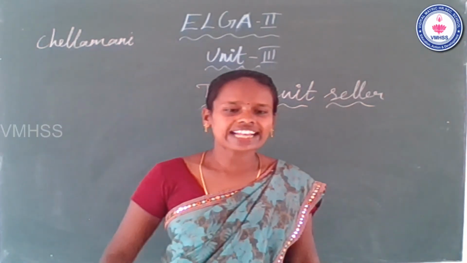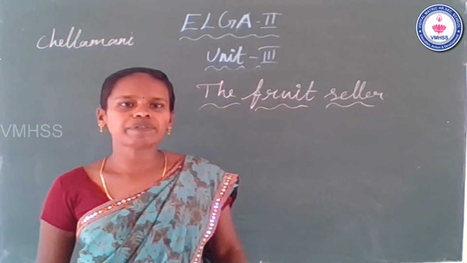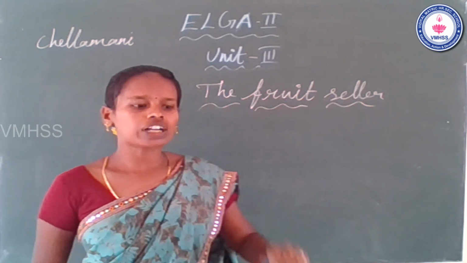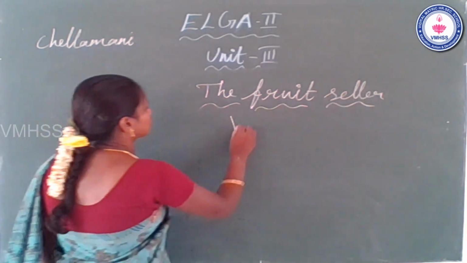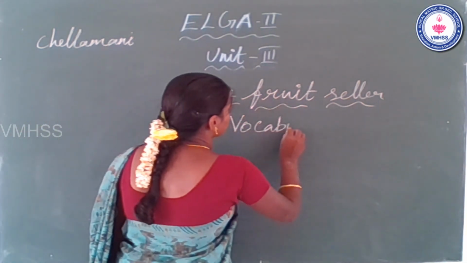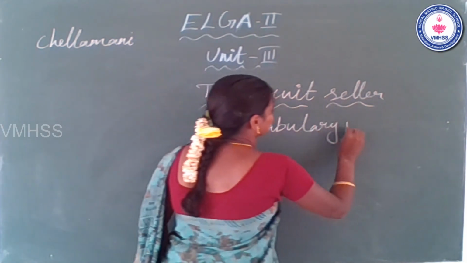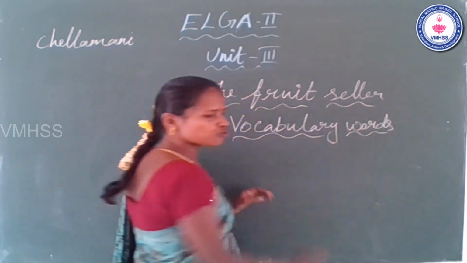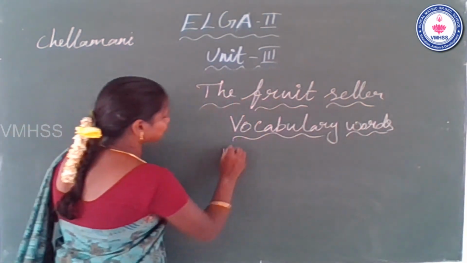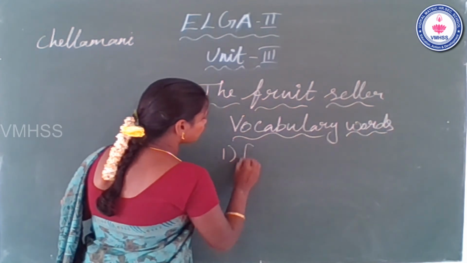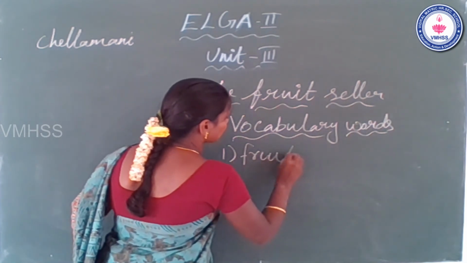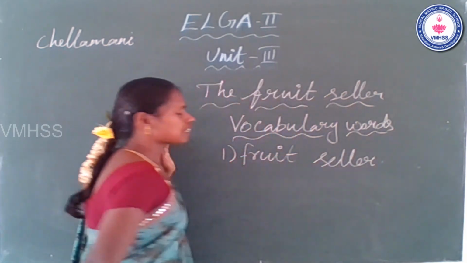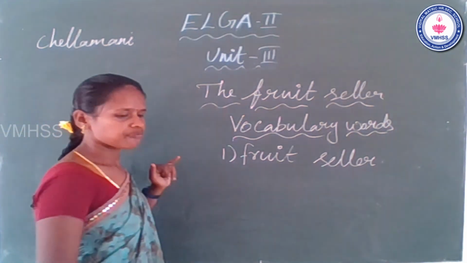Okay. Students, next we will learn 4 vocabulary words from this story. The first one is fruit seller. What is the meaning of fruit seller? Fruit seller, பழ வியாபாரி. Okay.